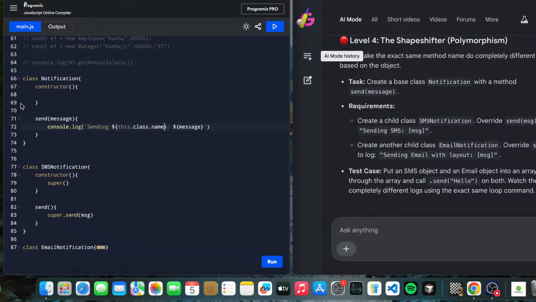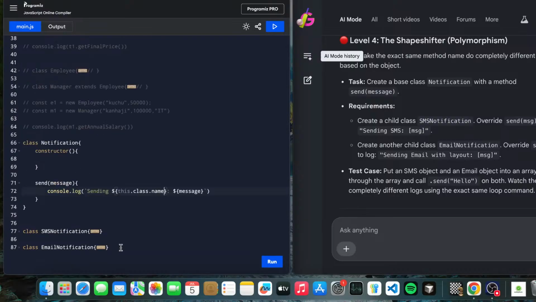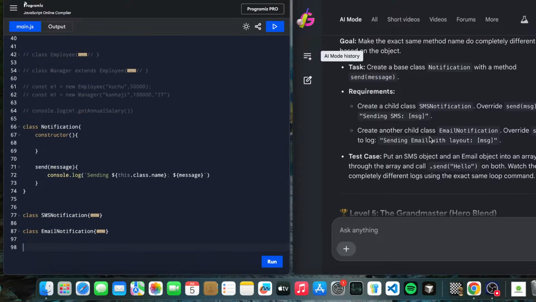Okay, let's go with this, try and hit error. If we get an error, we will try to debug it. So it's something like this. Let's go with the test case: put an SMS object and an email object into an array. First of all, we create a notification class, n1 equals new Notification. Here we kept an empty constructor.